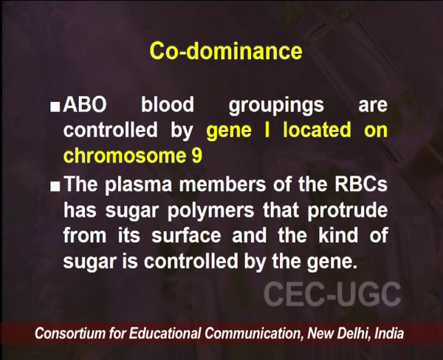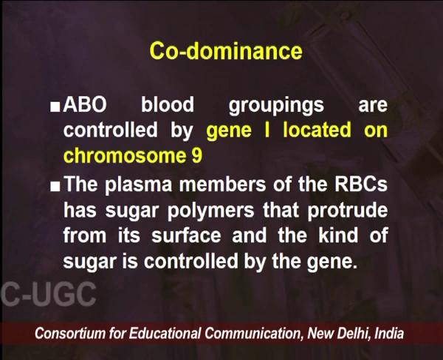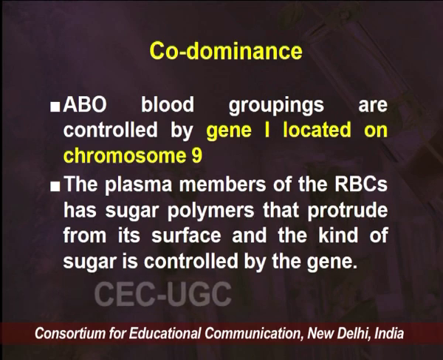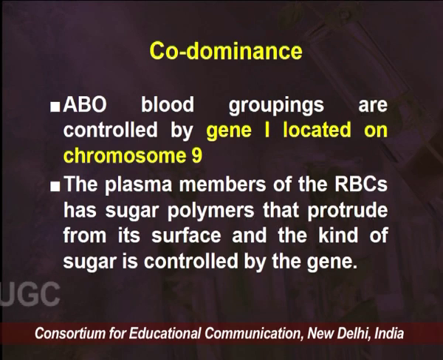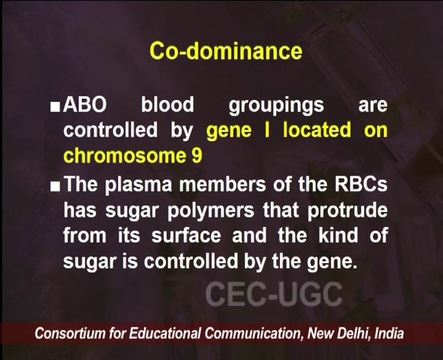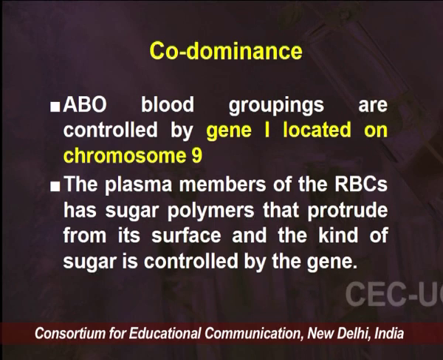You all must be aware that there is the DNA double helix structure where different kinds of genes are located, and genes are there to carry on heredity, the different traits, and the running of the cell also. So, they have all the information located within themselves. Our blood group is located at gene I on chromosome 9. This is a very frequent question that occurs in NEET as well: at which gene and what chromosome is associated with our blood groupings.